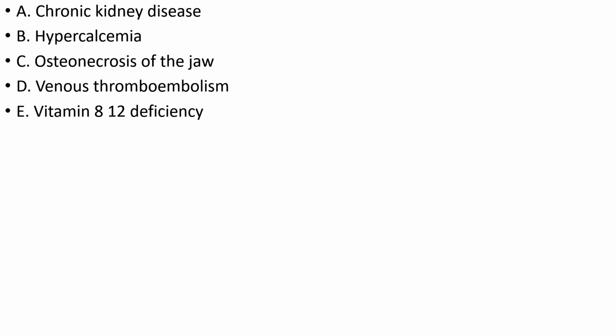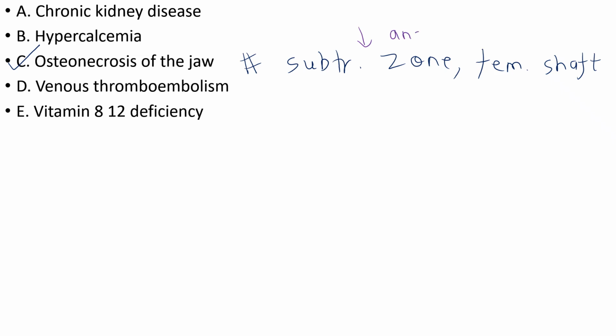So, moving on to the options now. Bisphosphonates are associated with osteonecrosis of the jaw, mandible or maxilla, and atypical bone fractures, that is stress fractures of the subtrochanteric zone and femoral shaft. The precise pathophysiology is still debated and may vary, but proposed mechanisms include suppression of bone remodeling, impaired healing of microfractures, and decreased angiogenesis. Now let us discuss why the options are not correct.